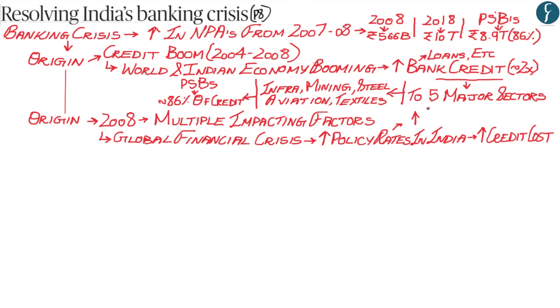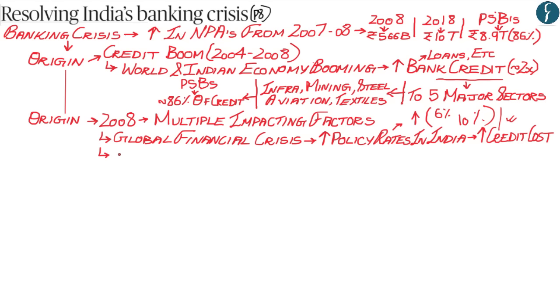So for a simple example, let's say in 2004 till 2008, you were able to get a loan at 6%. However, after 2008, this increased to roughly around 8 to 10%. And therefore, the cost of getting credit within India also increased.